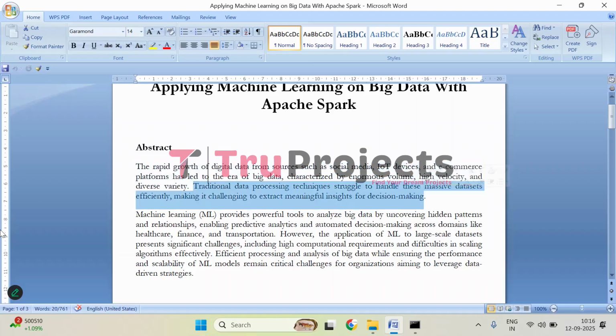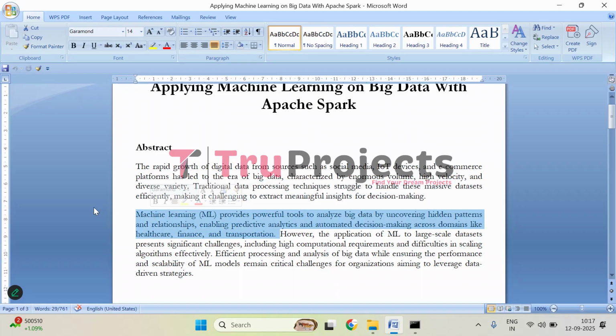Traditional data processing techniques like standard databases or simple spreadsheets are not designed to handle such massive and fast moving datasets efficiently. As a result, analyzing this data to uncover meaningful patterns, trends, or insights becomes extremely challenging. Without advanced tools and methods, organizations may struggle to make timely data driven decisions that can improve business strategies, services, or innovations. So, here is where machine learning comes into the picture.